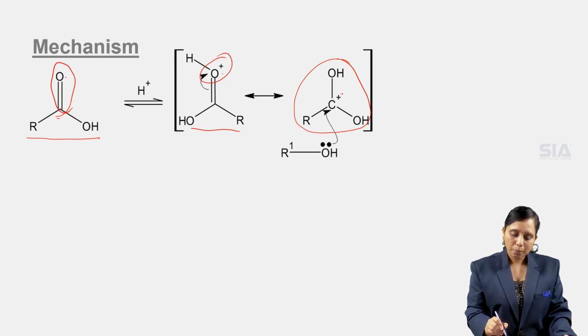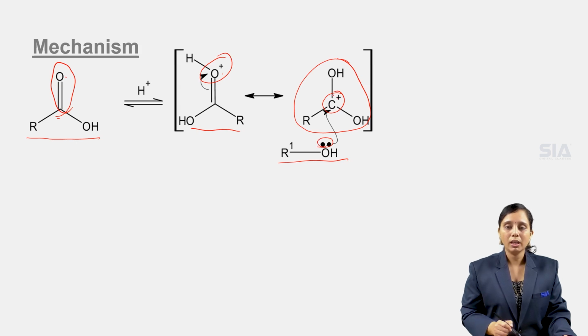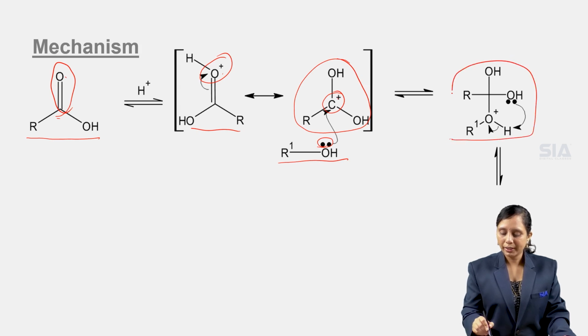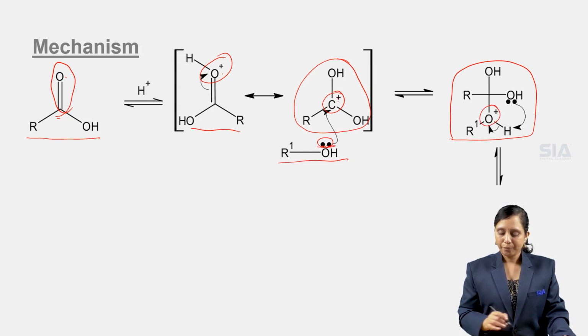This carbocation is attacked by the alcohol, that means the lone pair on oxygen is donated to the carbocation. This gives an intermediate like this. Again, an oxonium ion is formed because this lone pair has been donated to the carbocation.